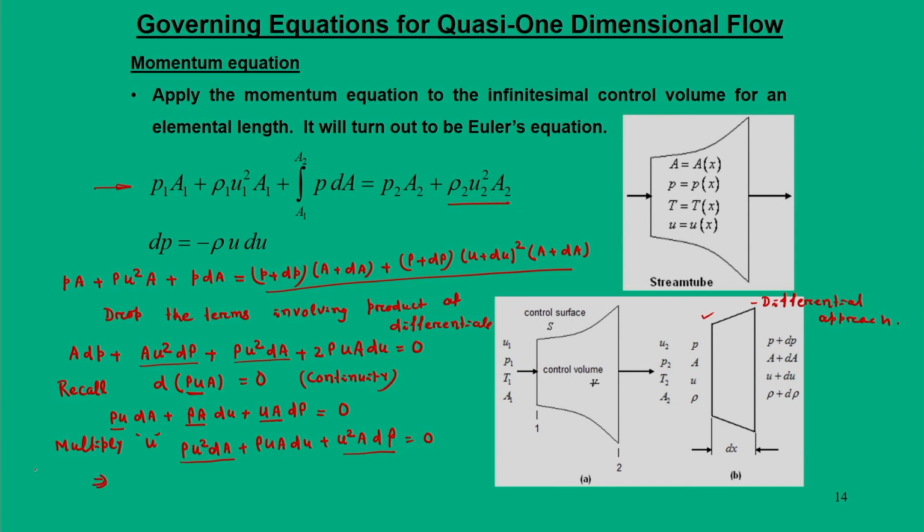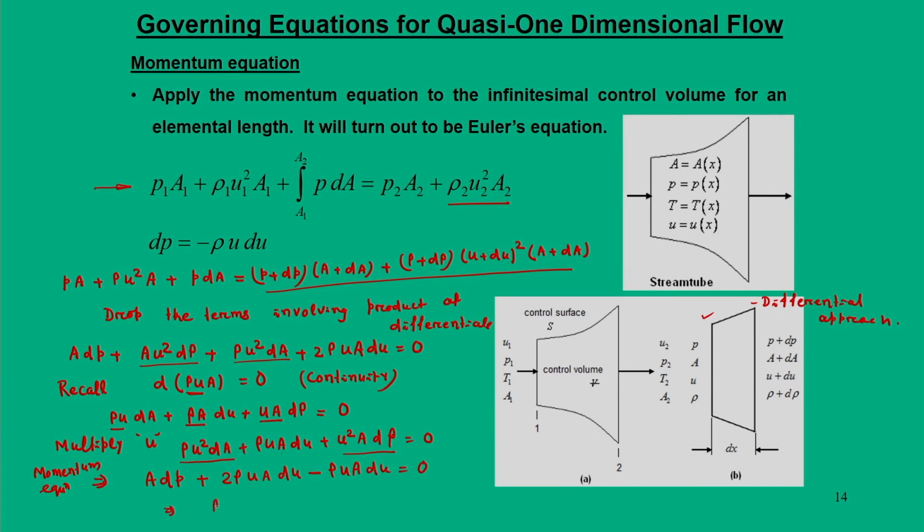So when I substitute that equation, I can write this momentum equation as A dP plus twice rho u A du minus rho u A du is equal to 0.